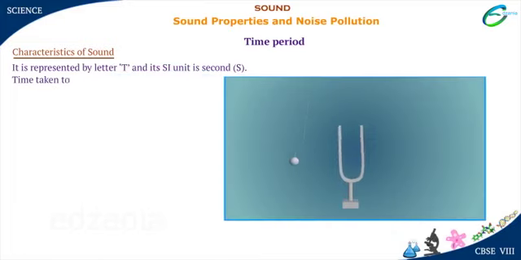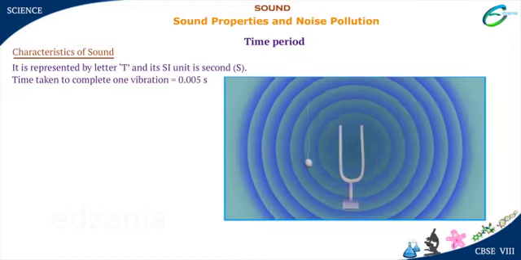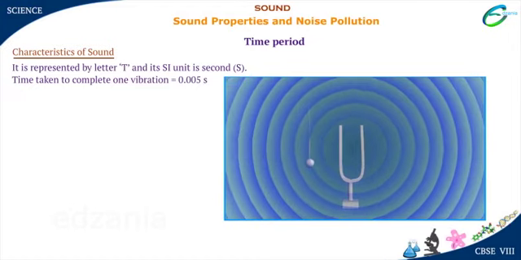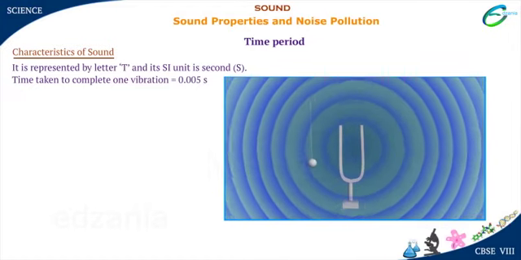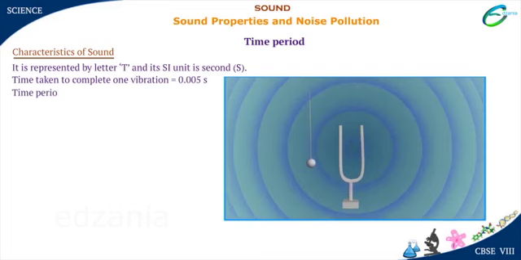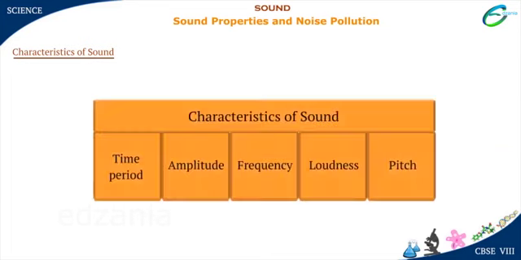If a tuning fork takes 0.005 seconds to complete one vibration or oscillation, then its time period will be 0.005 seconds. Now click Amplitude.